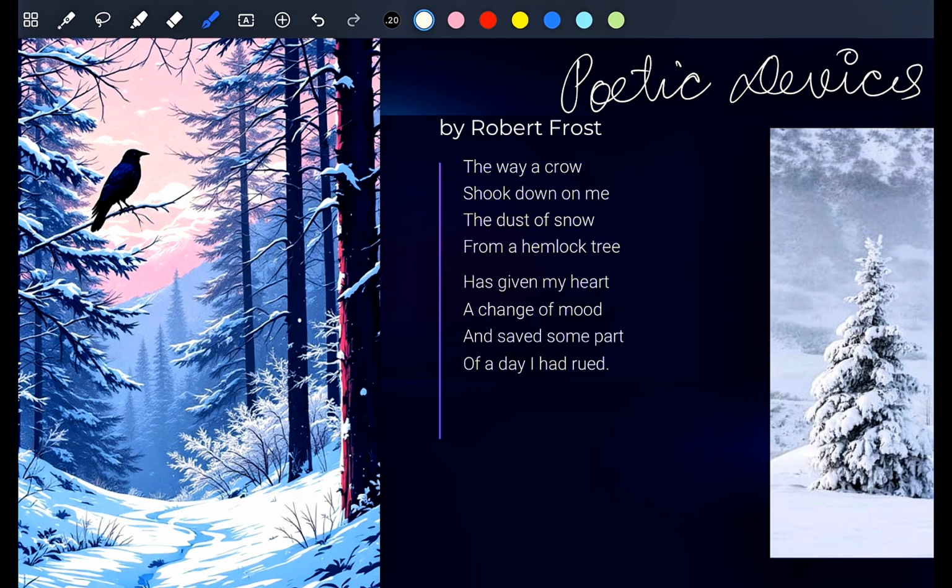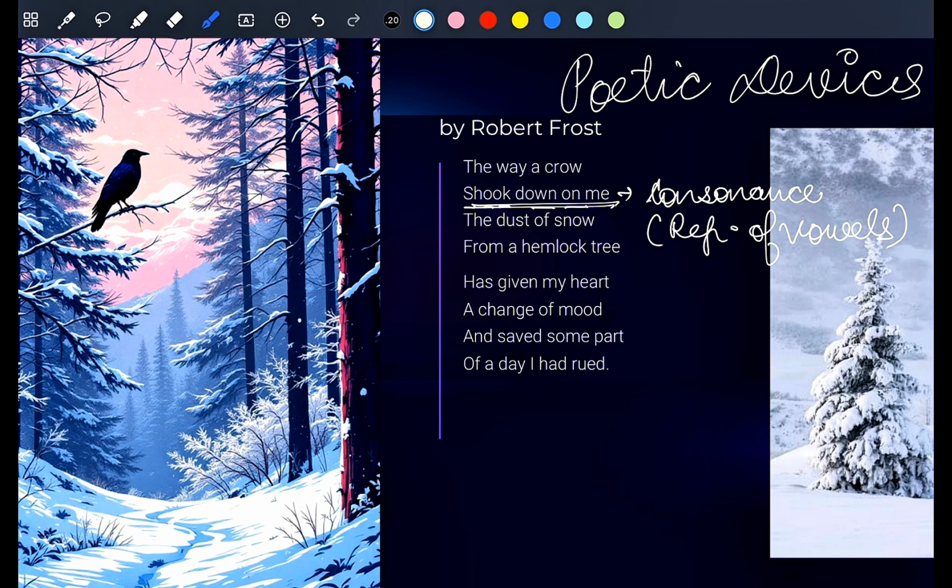The first one which we can see is "shook down on me". Here we can see that there are repetitions of the O sound, which means it is consonance. What does consonance mean, students? Consonance means repetition of vowels. The next which we can see is "the way a crow shook down on me the dust of snow from a hemlock tree".